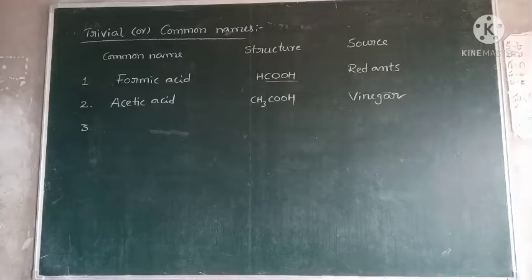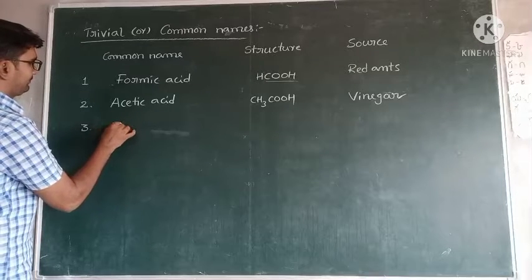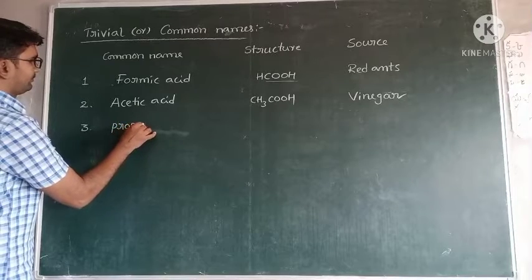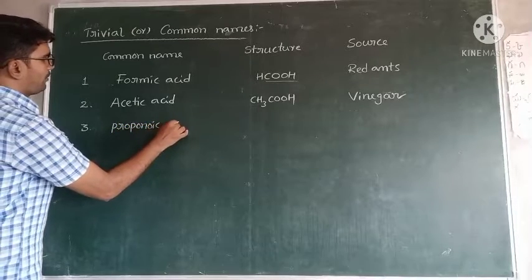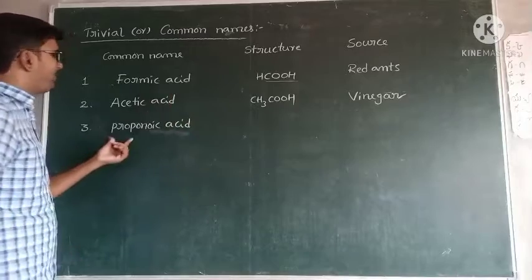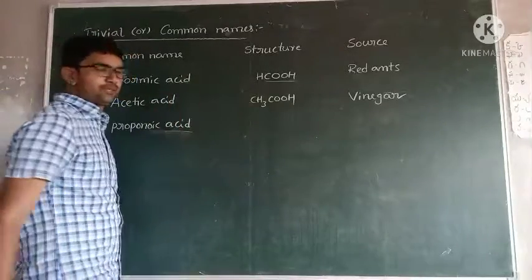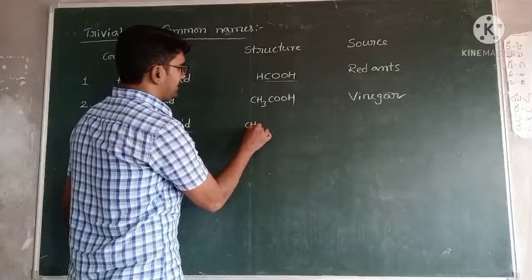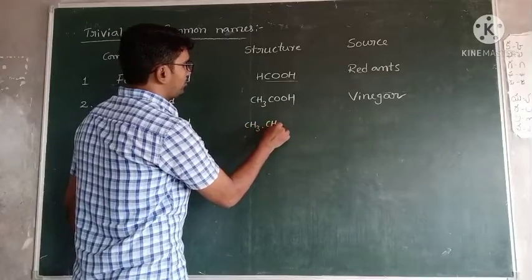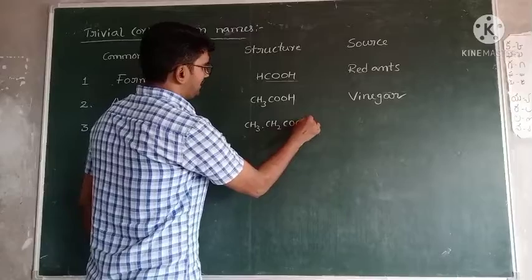Next, third one, propanoic acid. Prop means 3 carbons are present. Acid means the COOH group is present. So the structure is CH3, CH2, COOH.